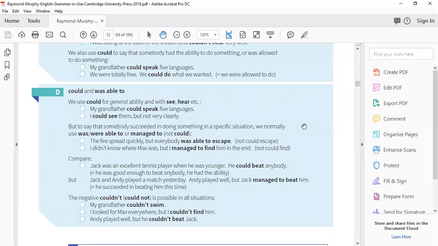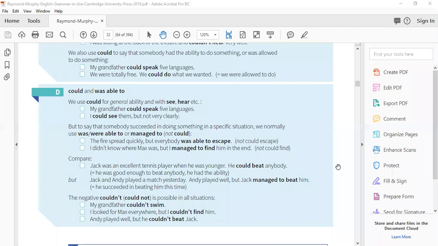When we talk about managed, it means that you put some effort to do that particular one time task. So managed to, as I was telling, is when you are putting some extra efforts to accomplish that one particular task, that one time task. This is the difference.